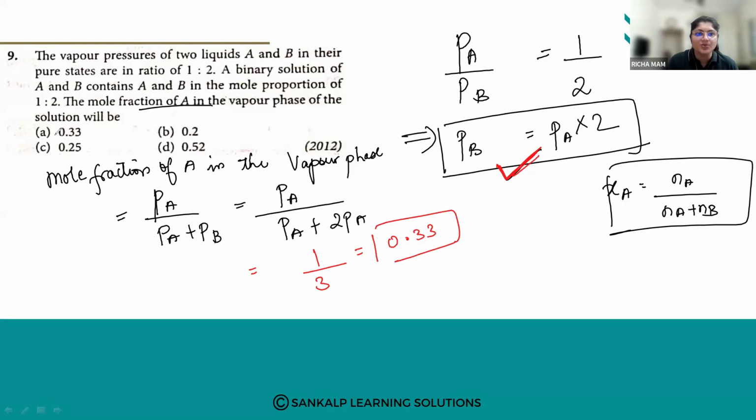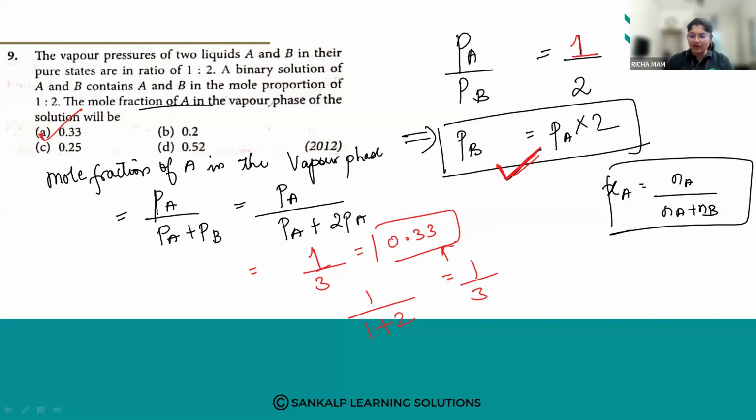So the answer is coming as option number A. What is PA? PA is 1, so 1 upon 1 plus 2. So it comes to be 1 by 3, so we are going to get 0.33. Everybody got the same? Option number A is the answer.